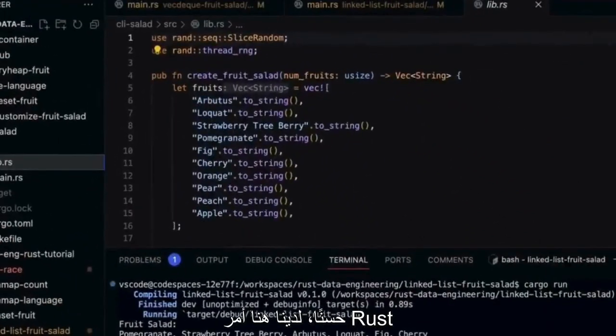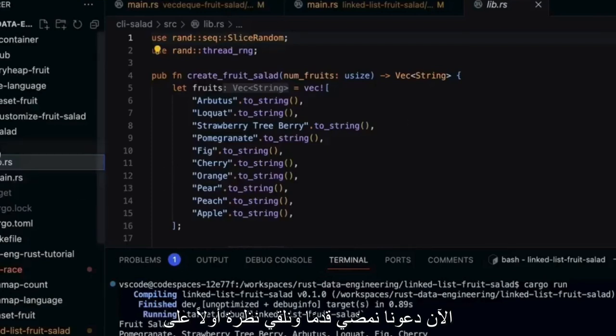All right, here we have a Rust command line interface. It's very similar to, let's say, Python's argparse module. The idea here is to use a command line interface to give us a little bit more flexibility when we're building things. Now, let's go ahead and take a look first at the structure.